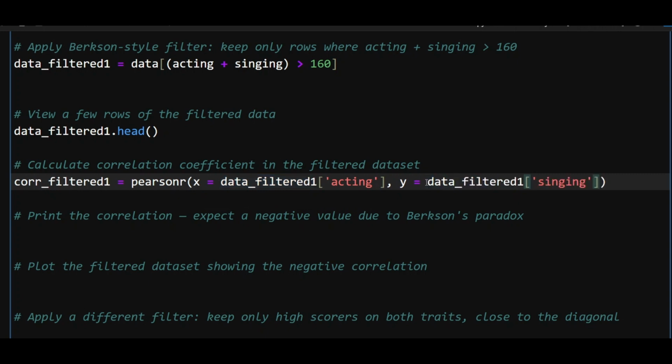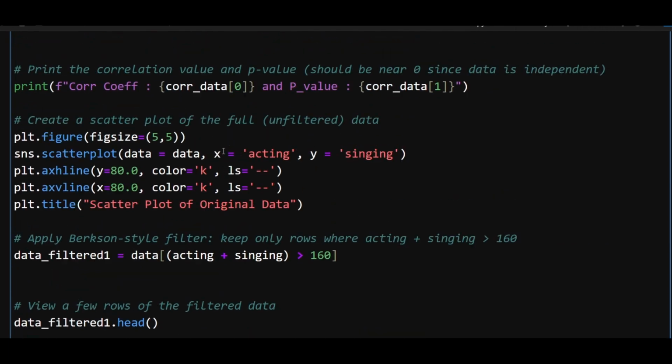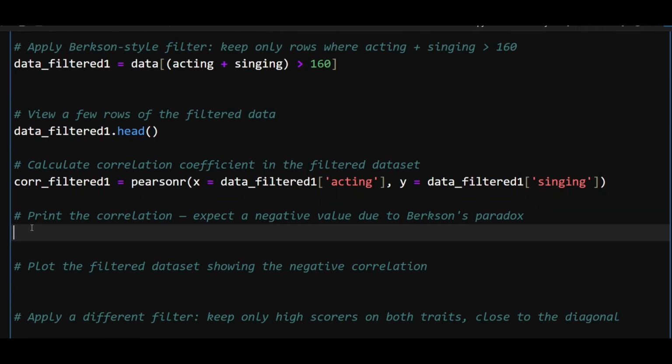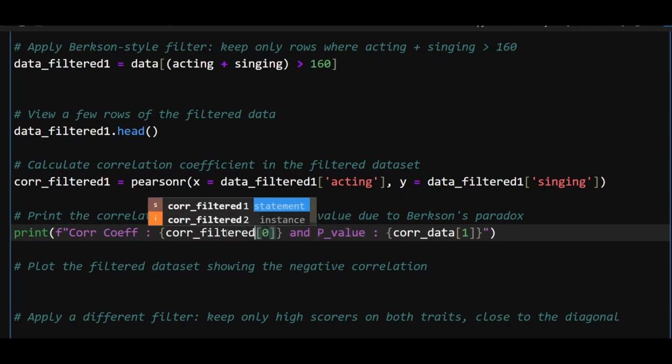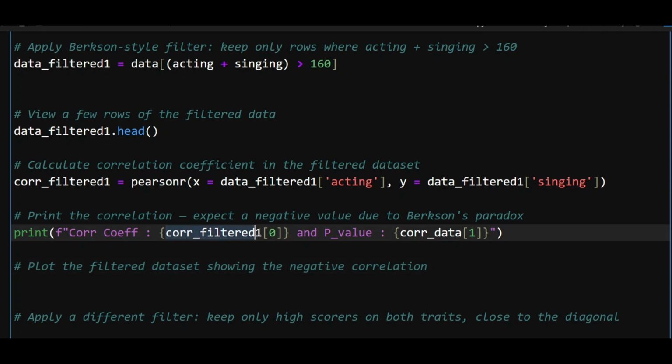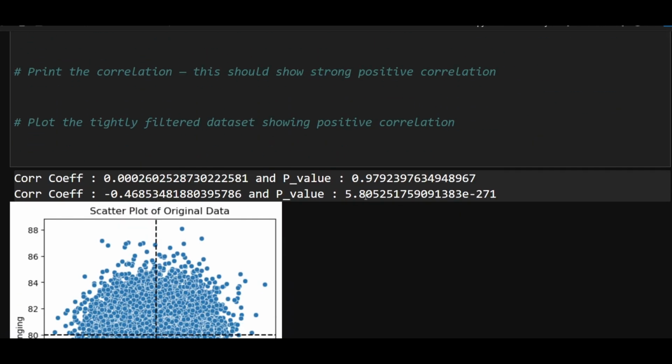Basically, I'm now using filtered data to see the correlation, and I also will copy this print statement to save time, and I'm going to see correlated filtered 1, and again correlated filtered 1 data. Let me just run this code, and now something really surprising happens.